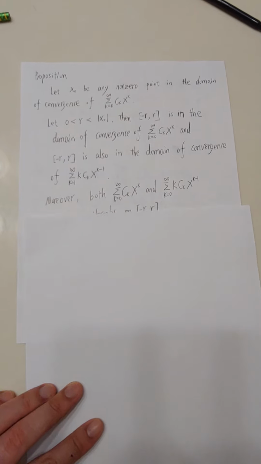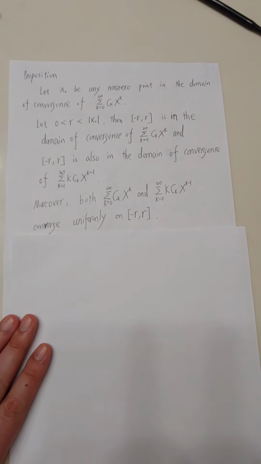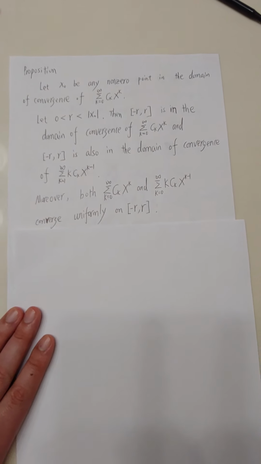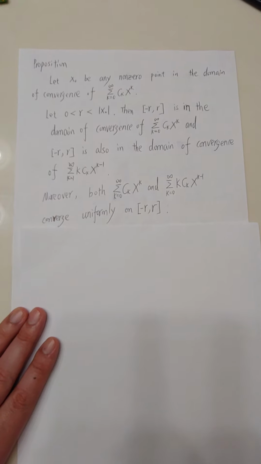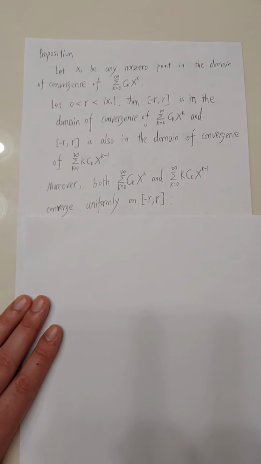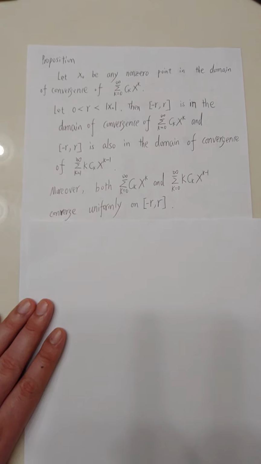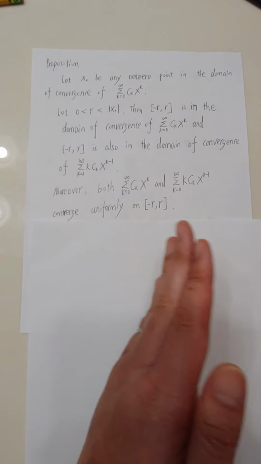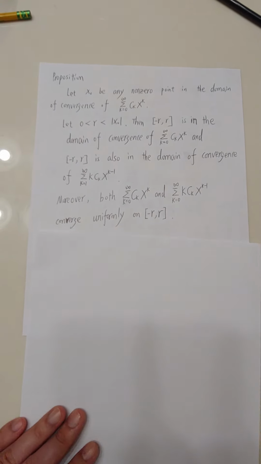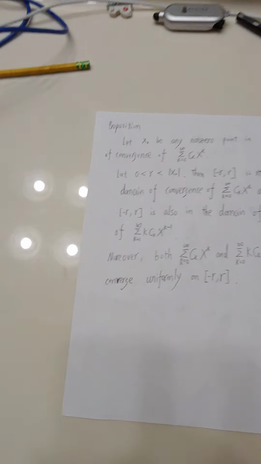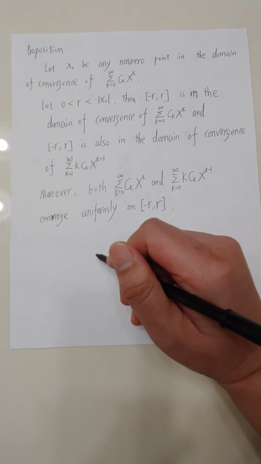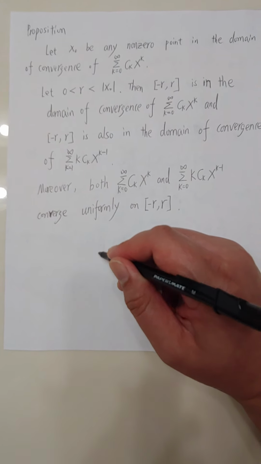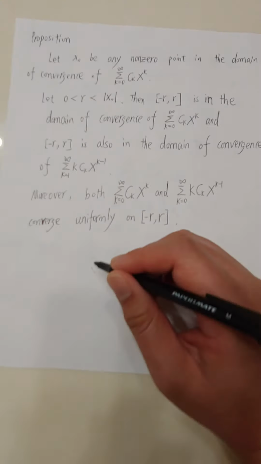And moreover, both power series converge uniformly on this closed interval. So this proposition tells you the construction of the domain of the convergence. It's kind of symmetric.